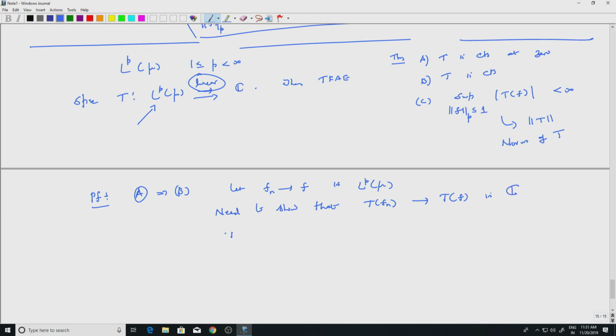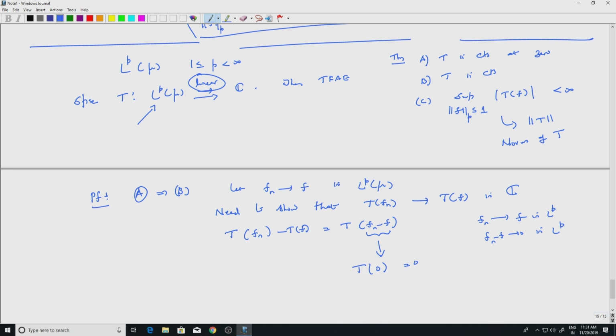This is where linearity helps. T fn minus T f is equal to T of fn minus f, because T is linear. Since fn converges to f in LP, fn minus f converges to 0 in LP. So this is a sequence which converges to 0, and this will converge to T at 0 by continuity at the point 0. T at 0 is 0, of course, because T is linear.